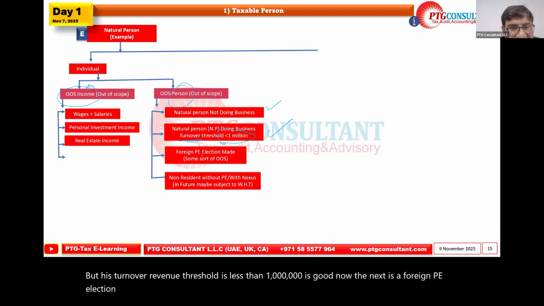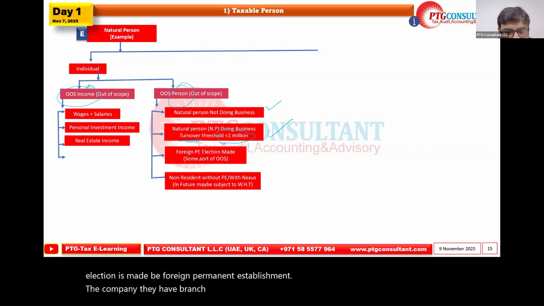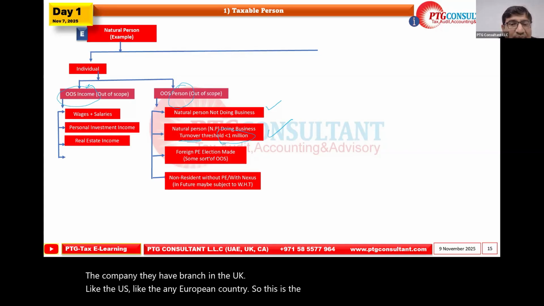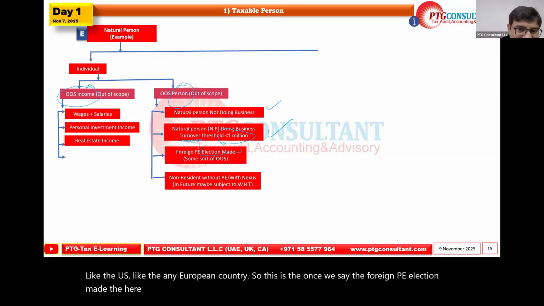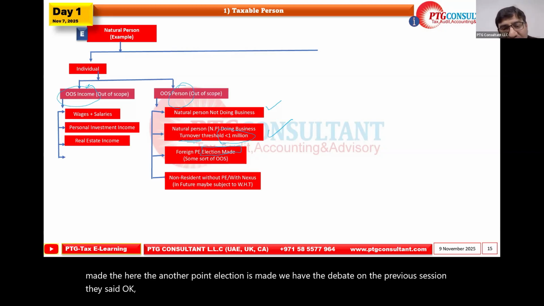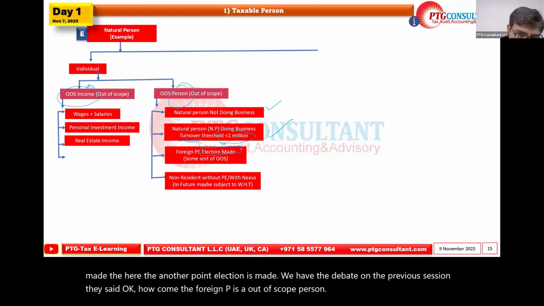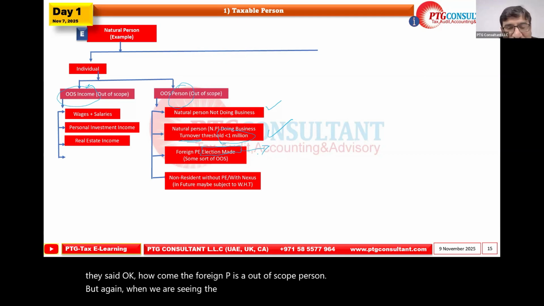Now the next is when the foreign PE election is made. Foreign PE, foreign permanent establishment, like a UAE company that has a branch in the UK, the US, or any European country. So once the foreign PE election is made, here is another point: election is made. We had a debate in the previous session. They said, how come the foreign PE is an out of scope person? But when we say the election is made, yes, then it will be an out of scope person.